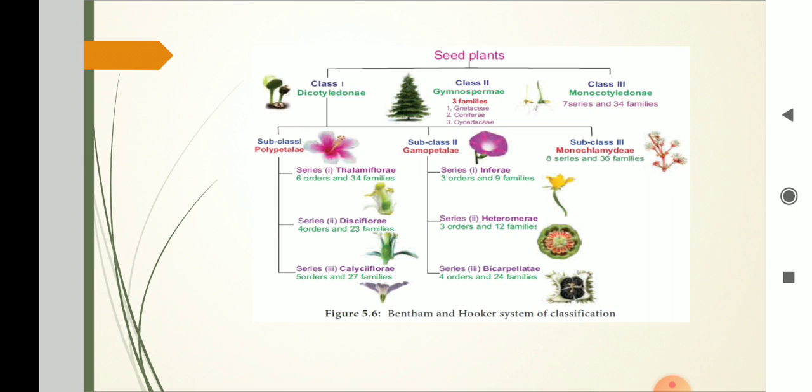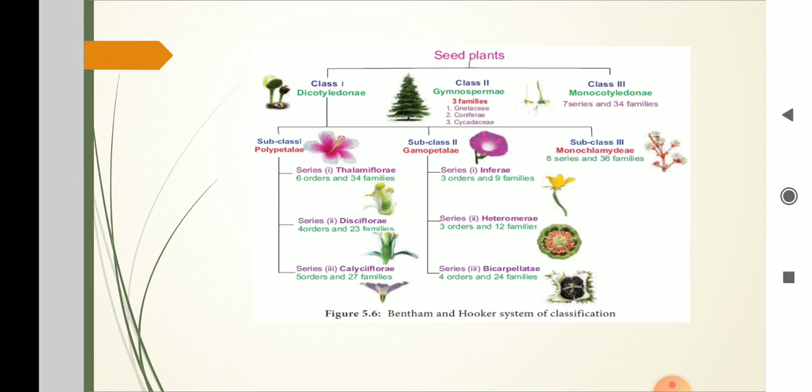Then second subclass, that is Gamopetalae. Gamopetalae, petals united, stamens usually epipetalous. It consists of 3 series. First one is Inferae, ovary inferior. It was further categorized in 3 orders and 9 families.